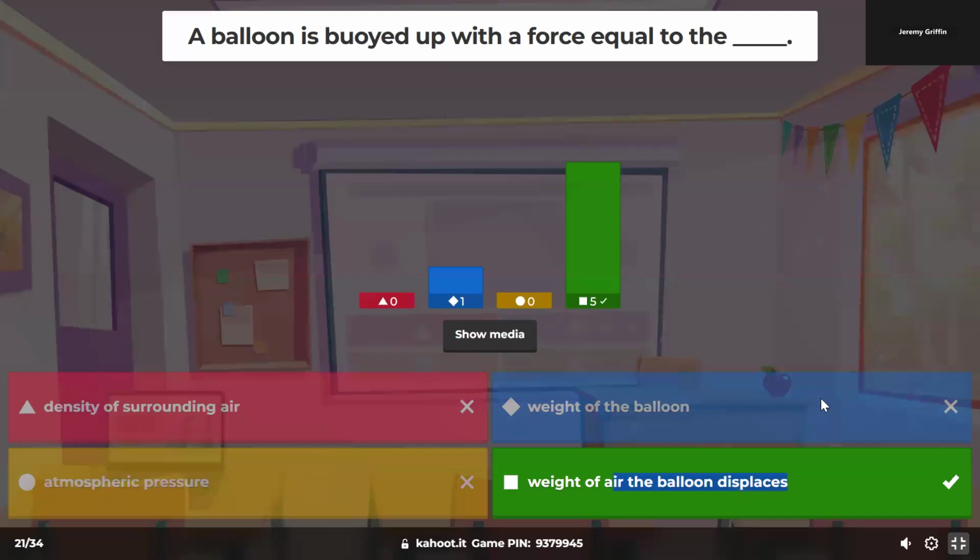Now, somebody did choose the blue one, which actually isn't completely terrible for one specific situation. What if you have a hot air balloon that's just hovering in equilibrium? Wouldn't it be true that the weight down is balanced by the buoyant force up? In that case, the blue answer could be true for that specific scenario. But the general better answer is the green one.